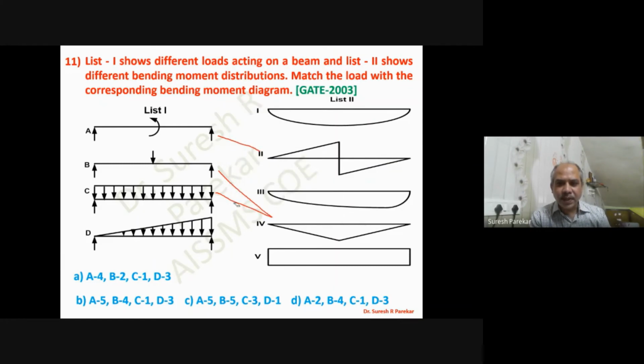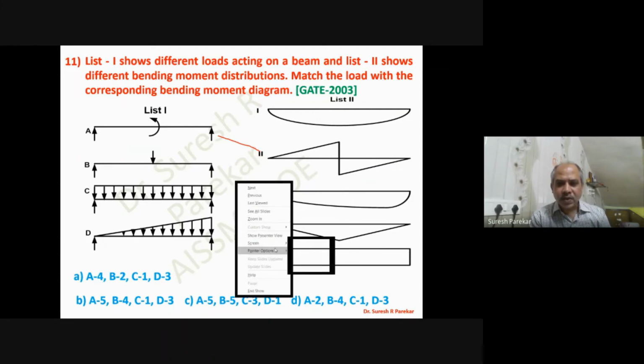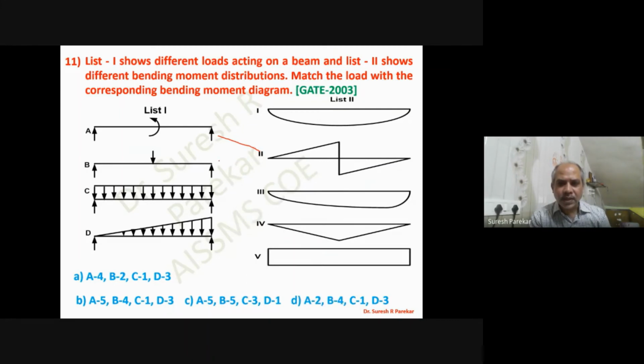So this will not be there. So we have only the second. So this will. Then for this UDL, we have maximum bending moment at center.